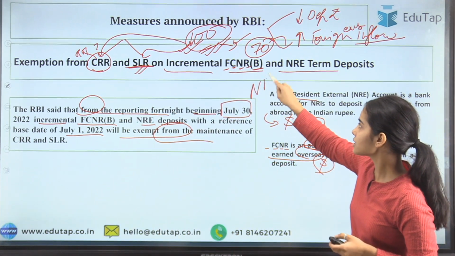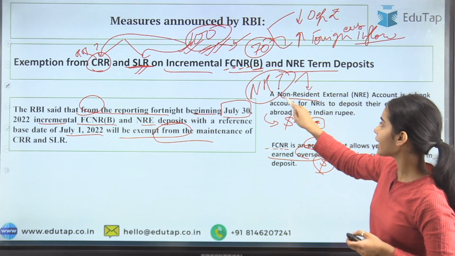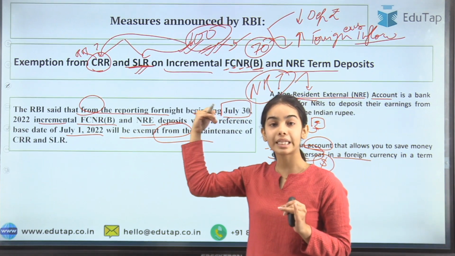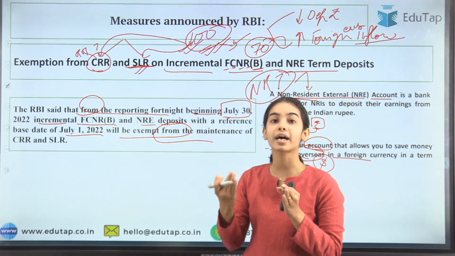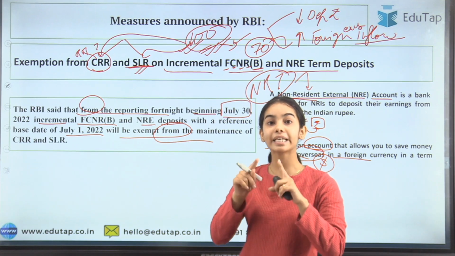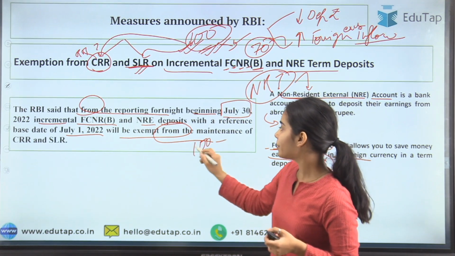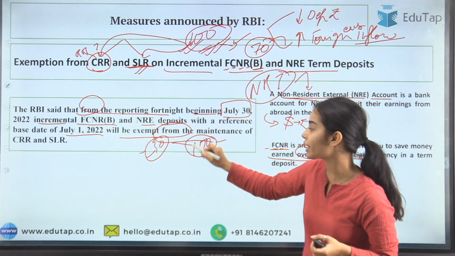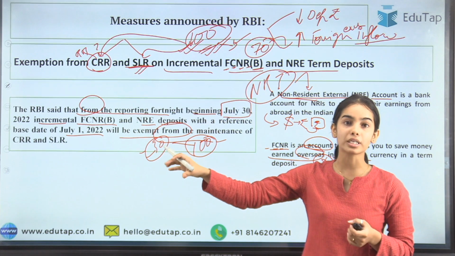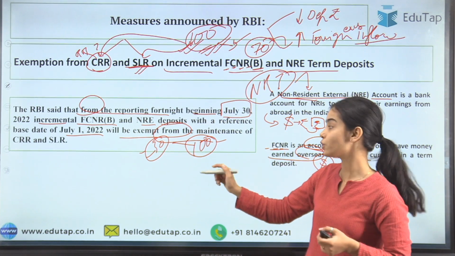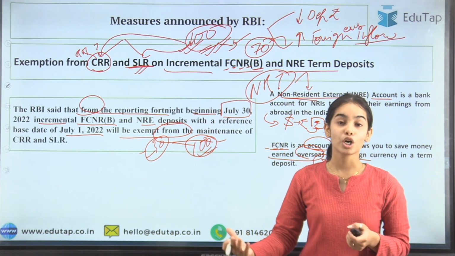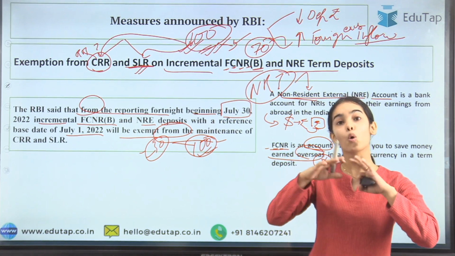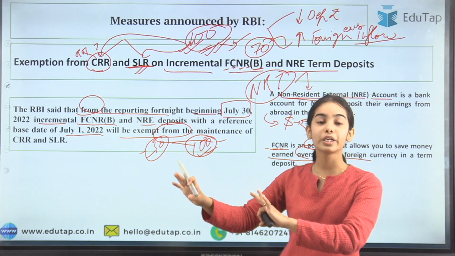The non-resident Indians, they can keep their money in the NRE account or the FCNR account, and as well as these, it has been said that it will be CRR and SLR free, that the banks will get to keep the 100. They will not be keeping 30 with the RBI or with themselves, but they can use this whole 100 rupees that is coming from the non-resident Indians. They can use this full 100 to give as loans. So you can see the incentive in front of the banks, that they can use the whole deposits to give the loans.